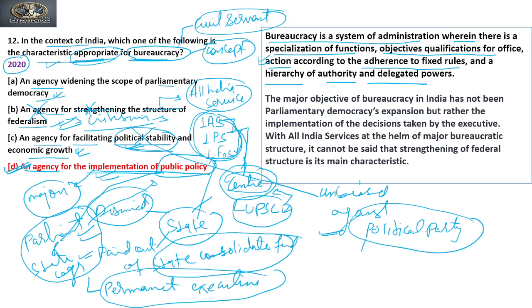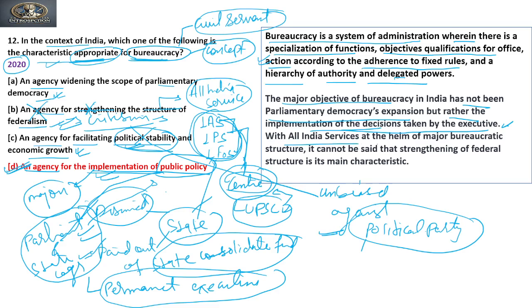Now if you see, the major objective of bureaucracy in India has not been the expansion of parliamentary democracy, but rather the implementation of decisions taken by the executive. It means all decisions taken at the level of parliament or the state legislature, they are the implementing agency.